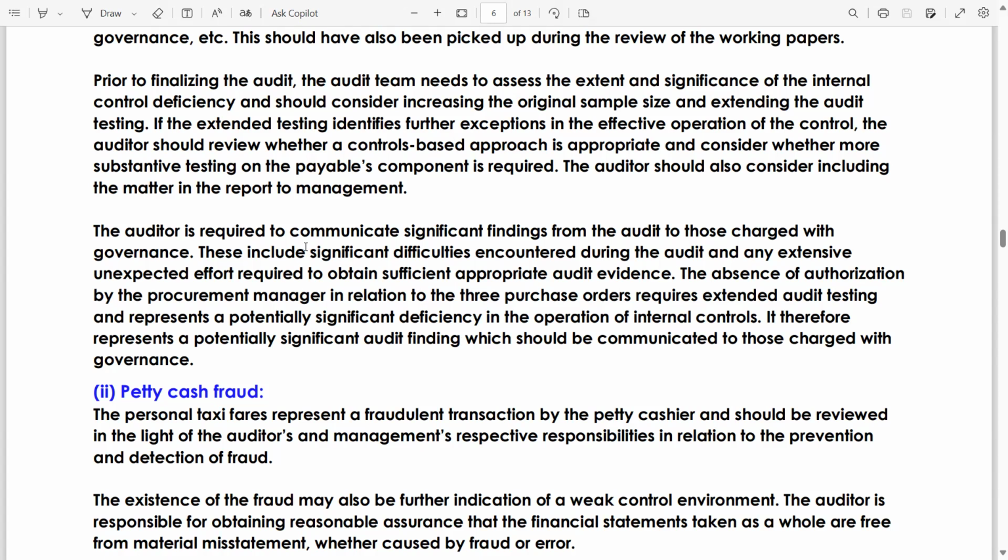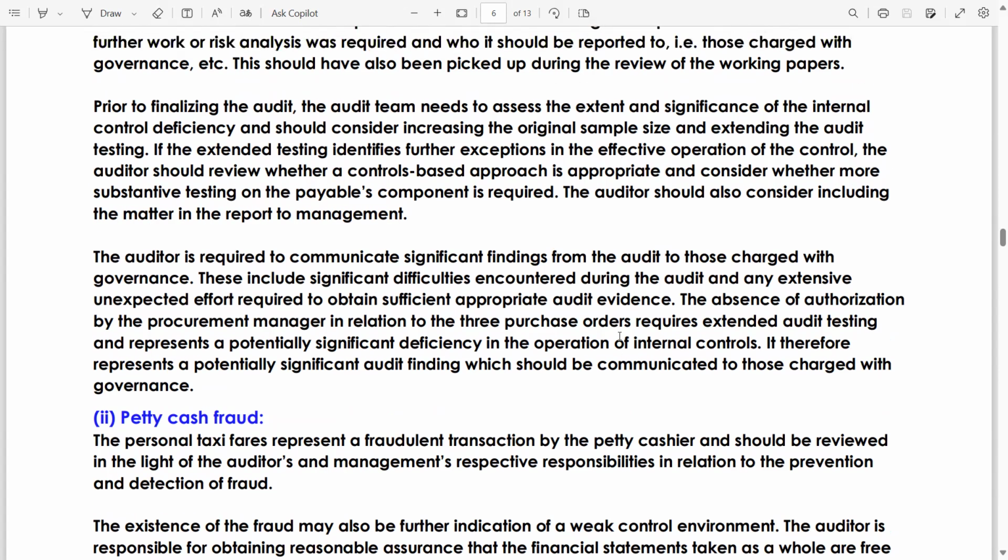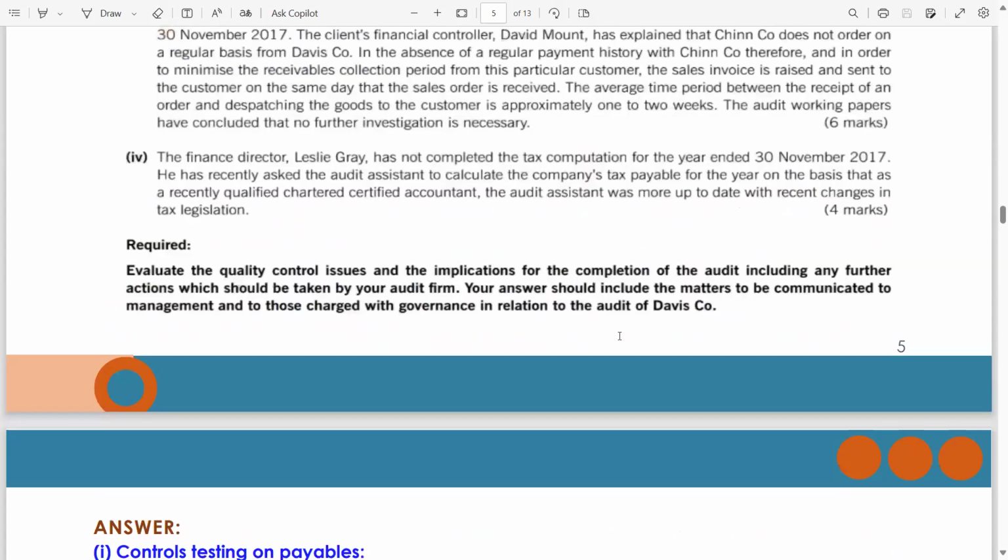This is how you respond or communicate with the TCWG, as mentioned in the question requirement that you have to communicate, respond to the management as well as TCWG. It therefore represents a potentially significant audit finding which should be communicated to those charged with governance. So that's it for part one.